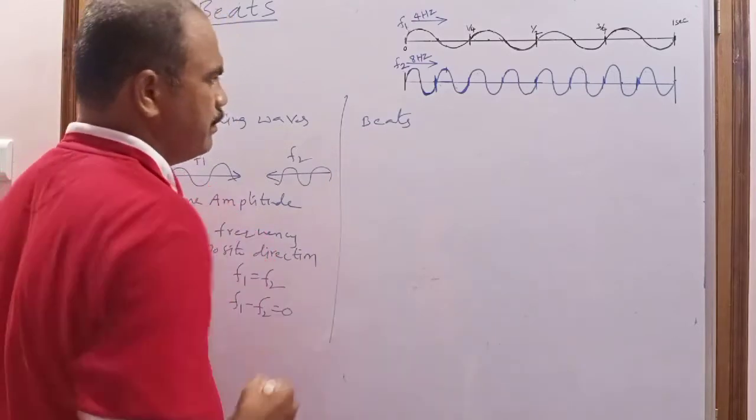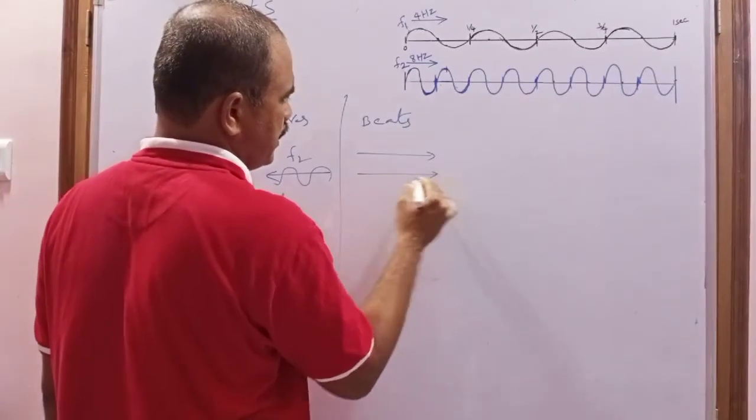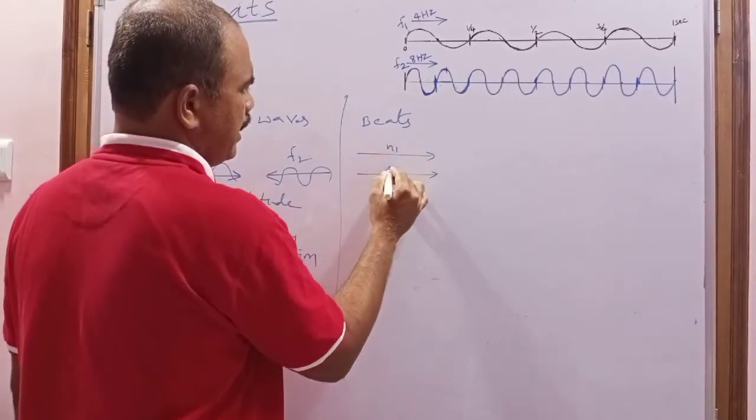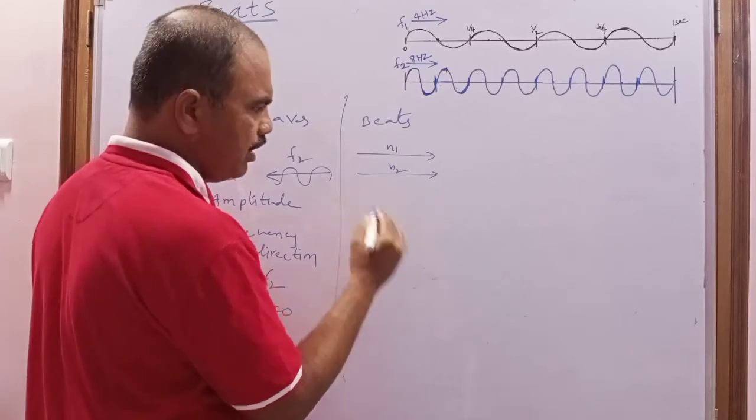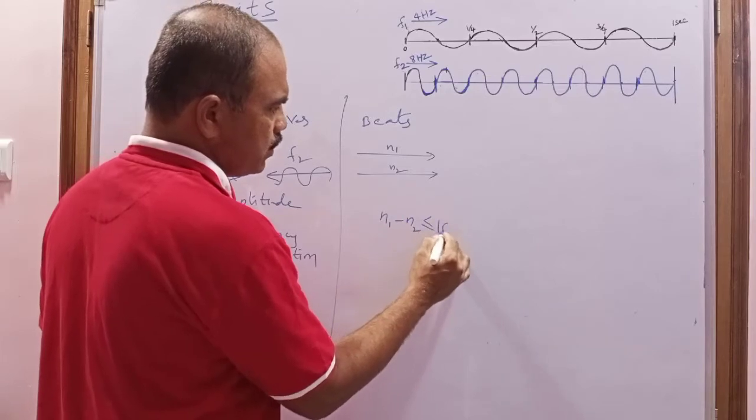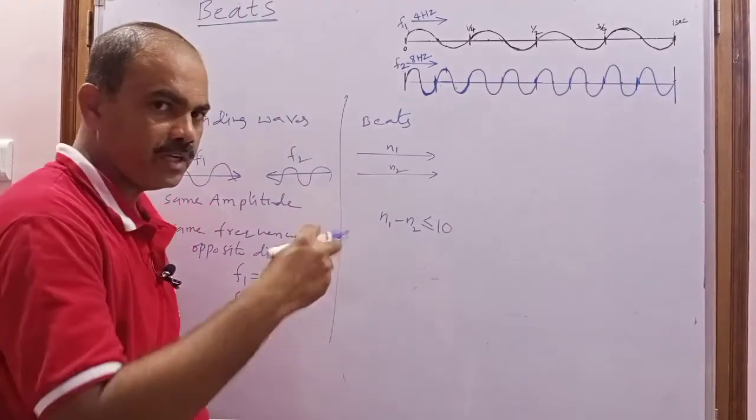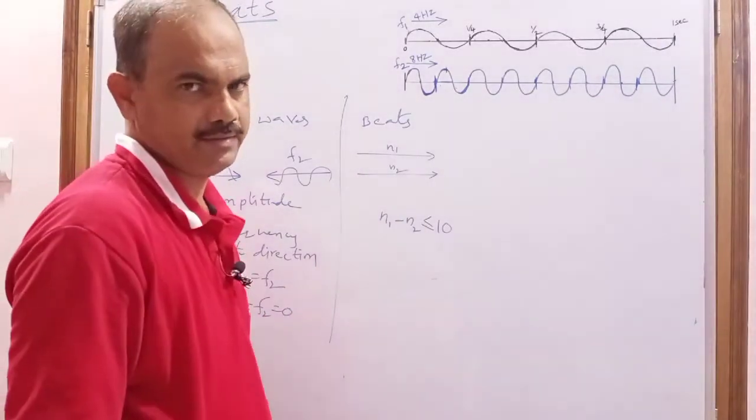But when we come to beats, here also there are two waves, but they must travel in the same direction. They have a slight difference in frequency, a small difference. The difference must be less than or equal to 10. How much slightly different? That difference must be less than or equal to 10.